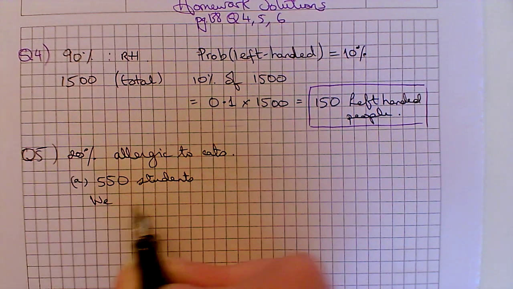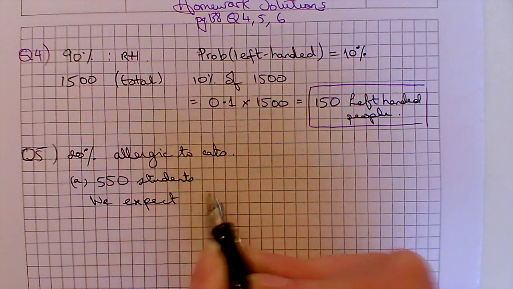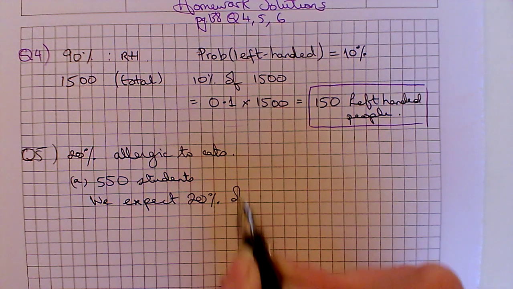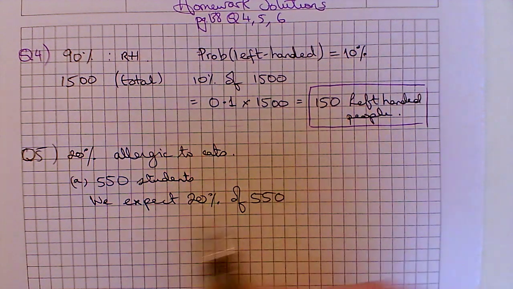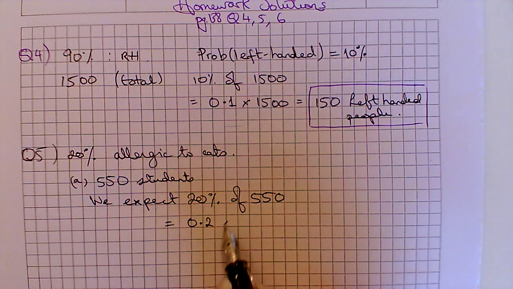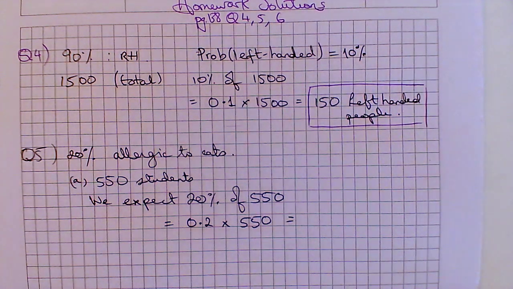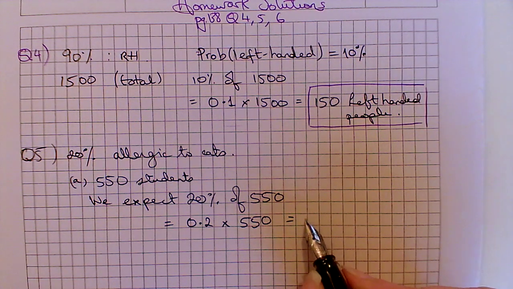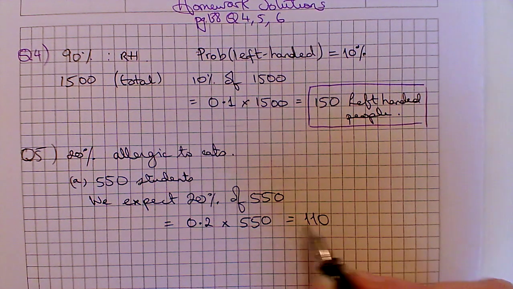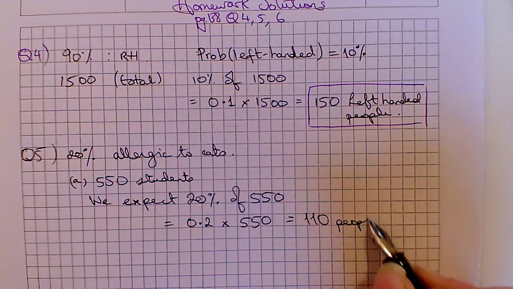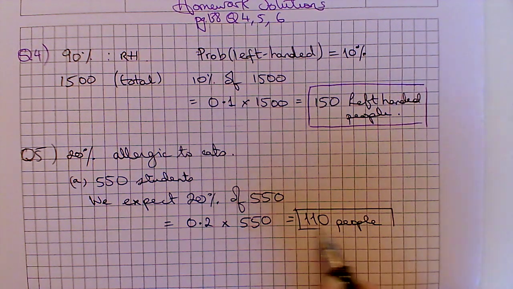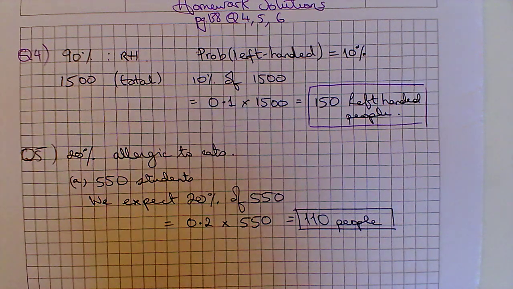So we expect 20% of 550, which is, change it to a decimal and multiply. 0.2 multiplied by 550, and that is 110 people. So we expect 110 people in a school of 550 to be allergic to cats.